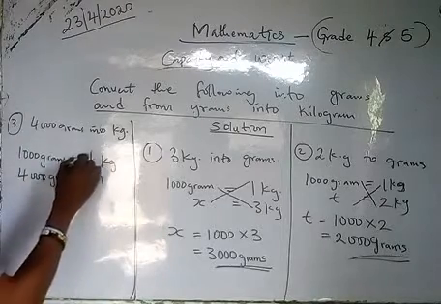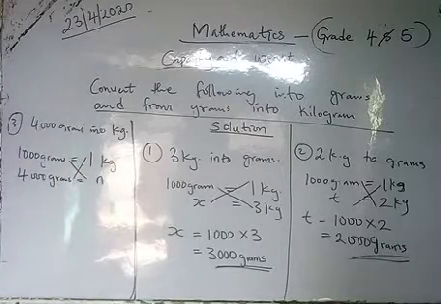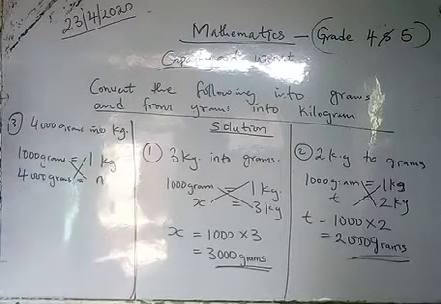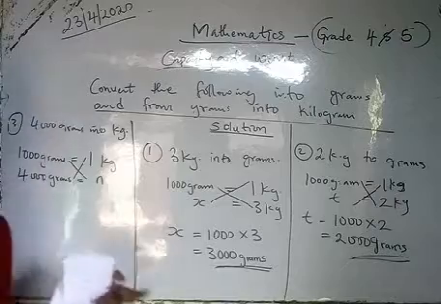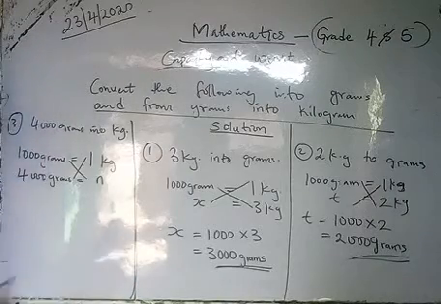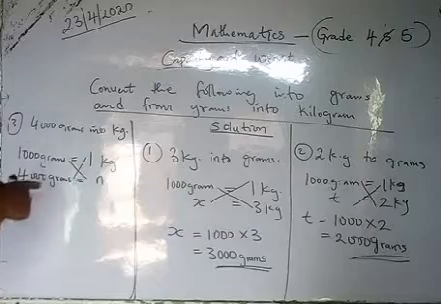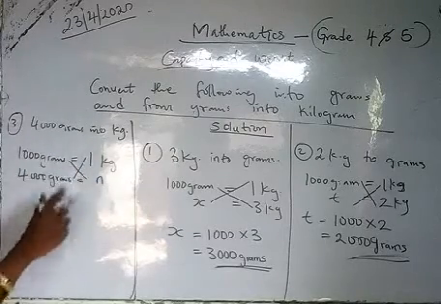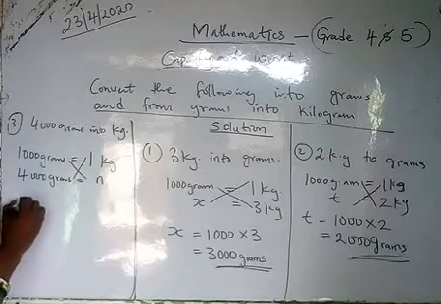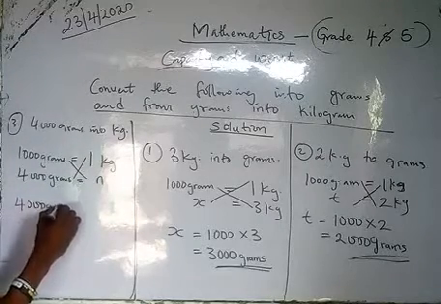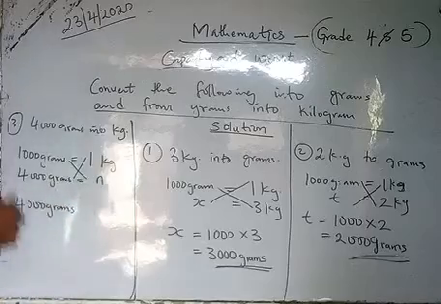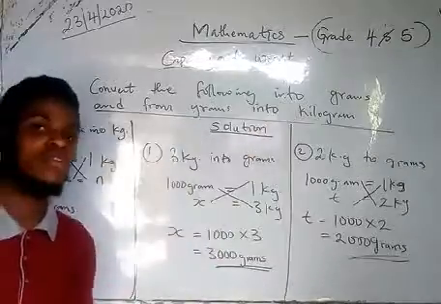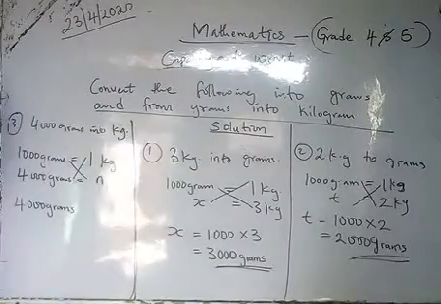What's the next thing? You cross multiply. This multiply this, this multiply this. 1 times 4000 grams gives you 4000 grams. Don't forget, 1 times anything gives you that something. 1 times 1 million is 1 million. 1 times 10 billion is 10 billion. So 1 times 4000 is 4000 grams.